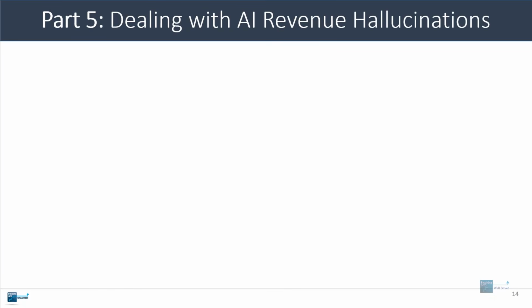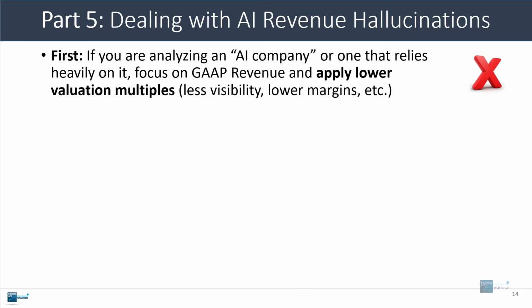To wrap things up, how do you actually deal with this? What should you look at when you are working with or analyzing one of these companies? The first thing I would say is that if it is a true AI company that is mostly earning revenue based on usage fees or tokens or even services, focus more on GAAP revenue and apply lower valuation multiples to it. It's simply less visible than true subscription revenue. The margins tend to be lower, so there isn't really a case for even using ARR as a metric in this case.